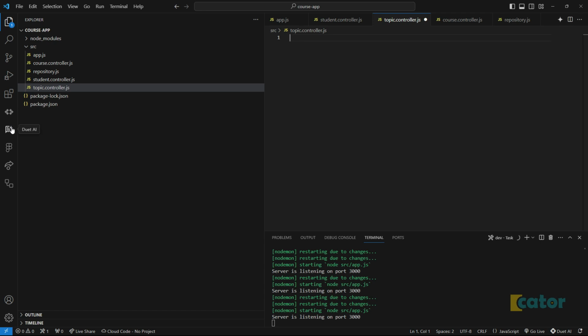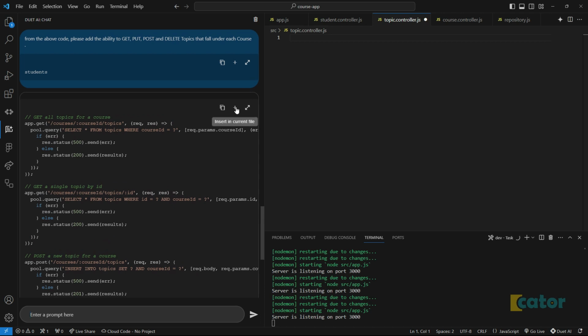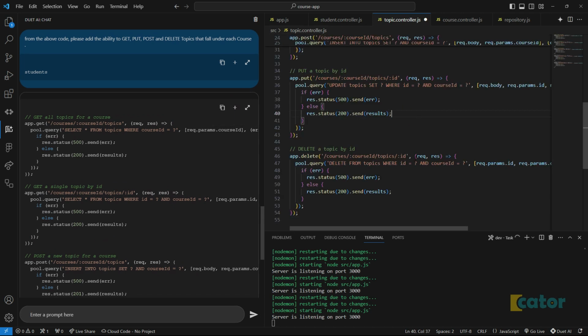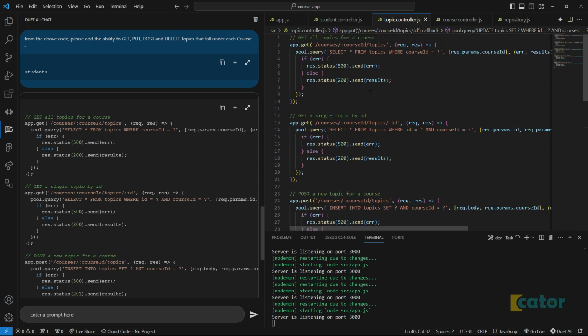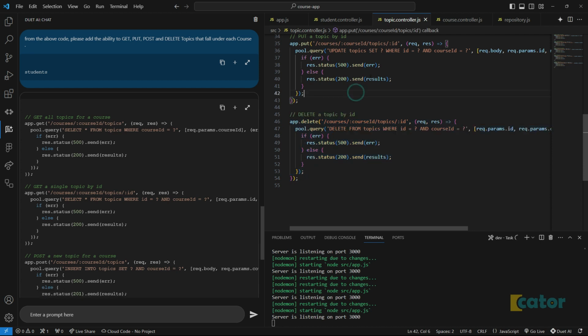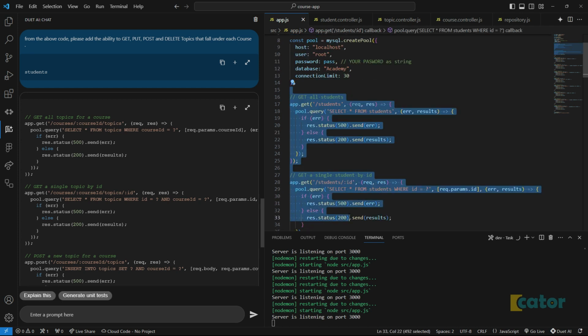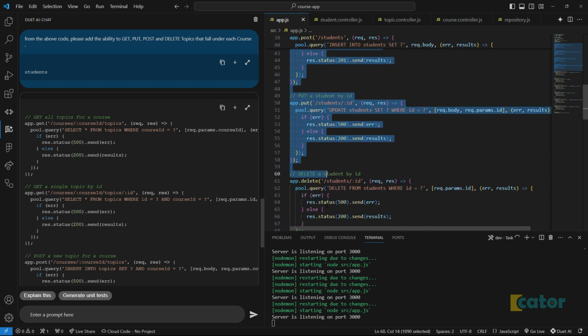How do I go to this chat? Maybe with a command. I'm gonna insert the course in here. Oh, okay. Now I see. The courses file just says, assume you already have app and all those kind of things, and it just allows you to do the magic like that. Okay, that's good. So let's go up here and say, for the students, let's move this accordingly.